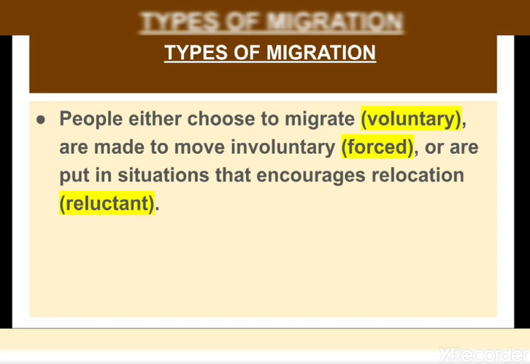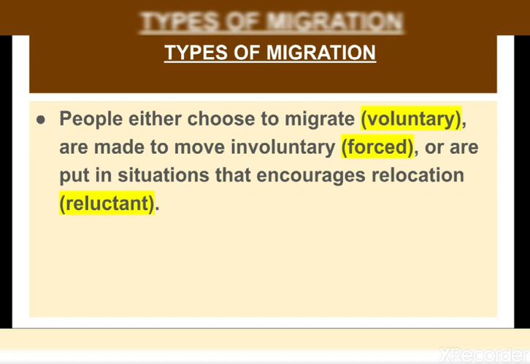Now here is one piece of data I am sharing. In the year 2010, the total number of immigrants was 215.8 million, or 3.2% of the world's population.